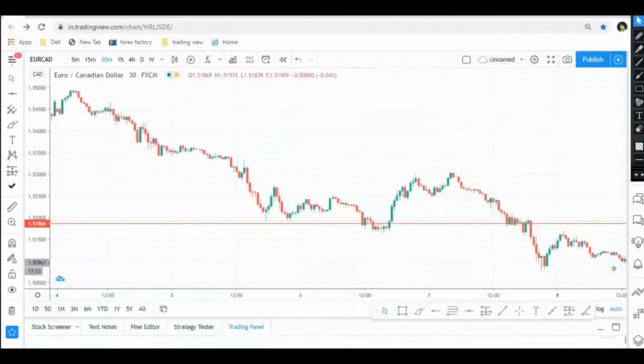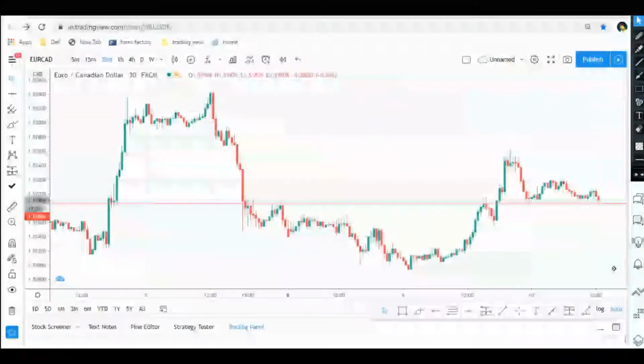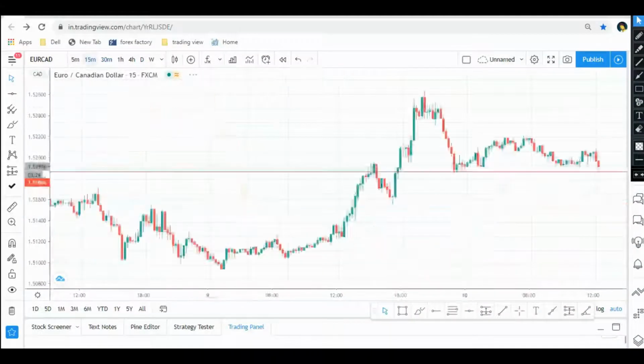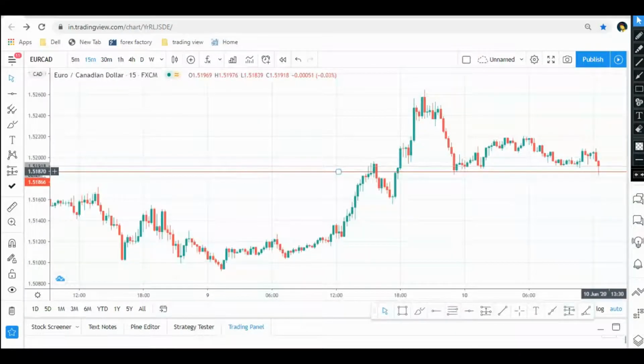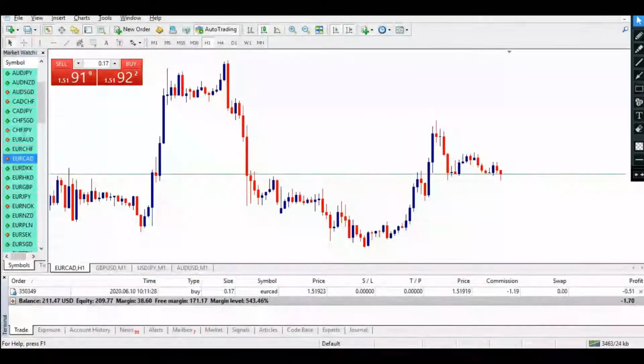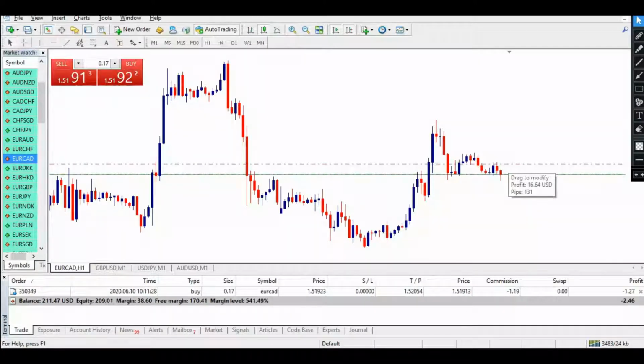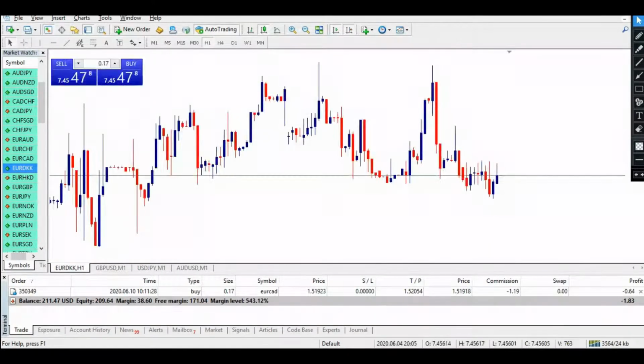See, and what will be my take profit? I will simply keep my take profit until this area, which is 13 pips. So hopefully the price will give me a profit. Let me find another trade in front of you.